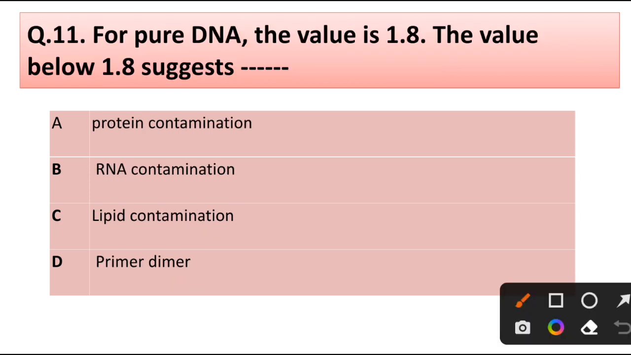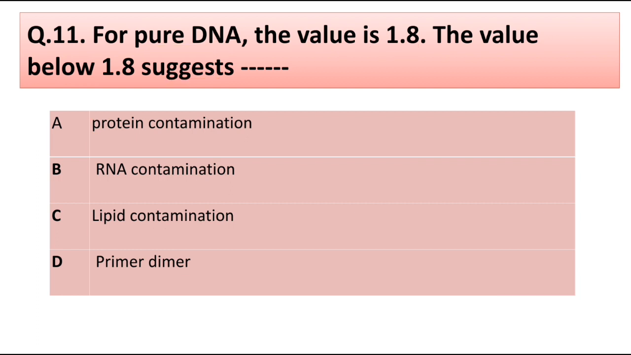Question number 11. For pure DNA, the value is 1.8. A value below 1.8 suggests: protein contamination, RNA contamination, lipid contamination, primer dimer. Correct answer is option A, protein contamination.